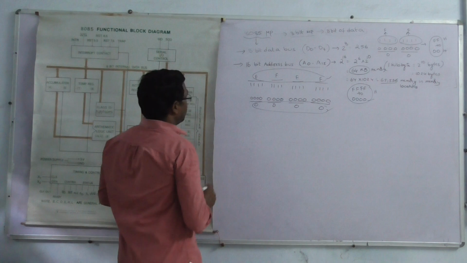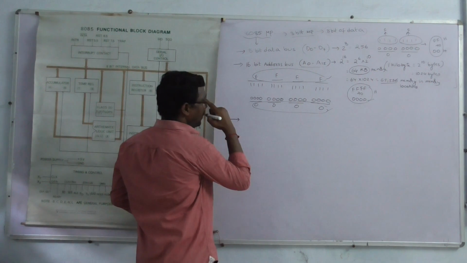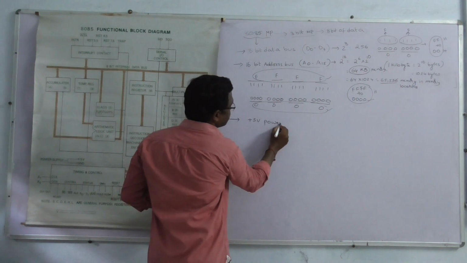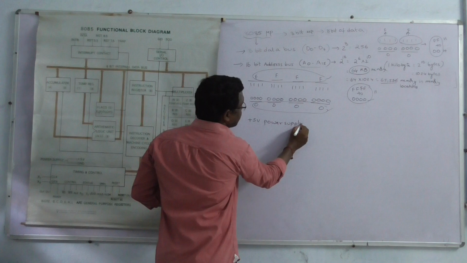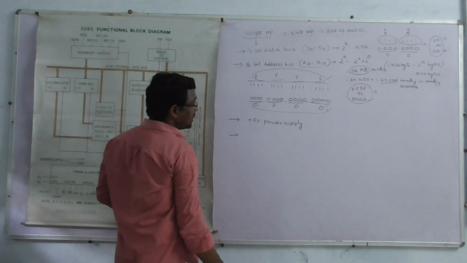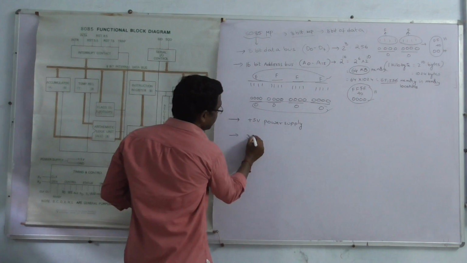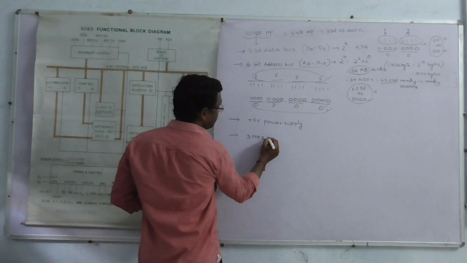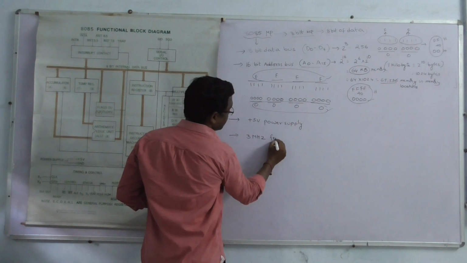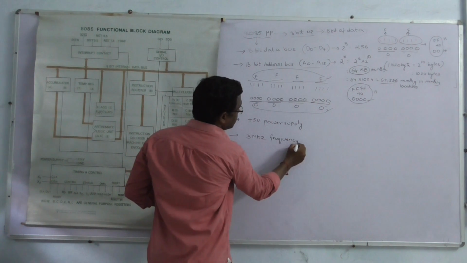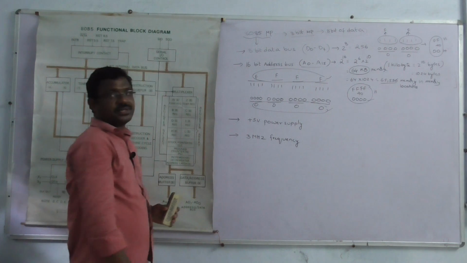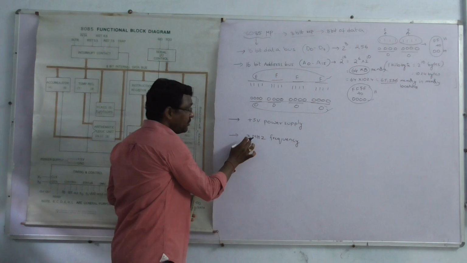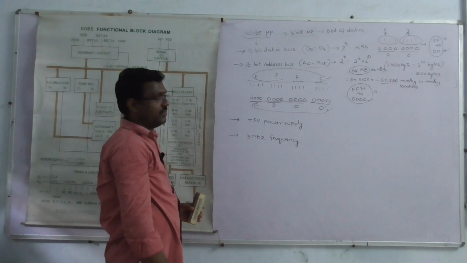The 8085 microprocessor requires a power supply. How much power supply? Plus 5 volts. It can operate at how much frequency? 3 megahertz frequency, approximately we can take it as 3.2 megahertz. So it requires a plus 5 volts power supply and can operate at a 3 megahertz frequency.